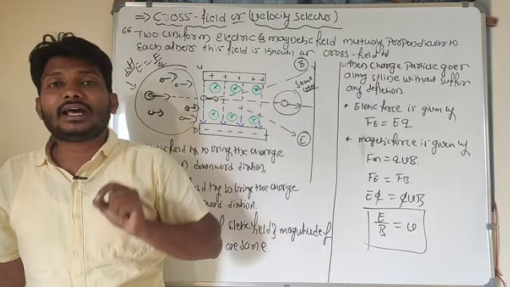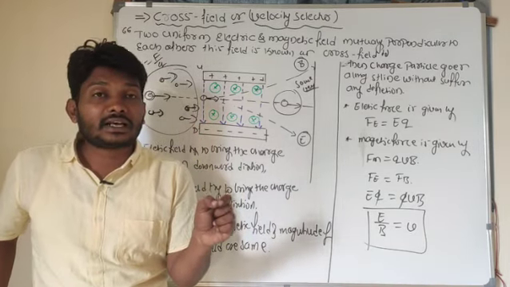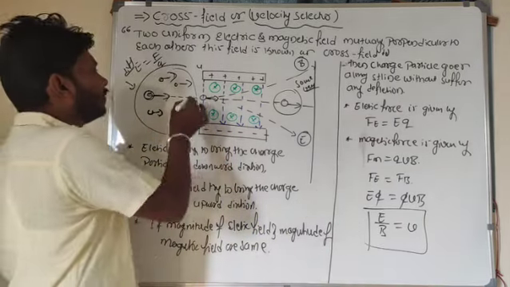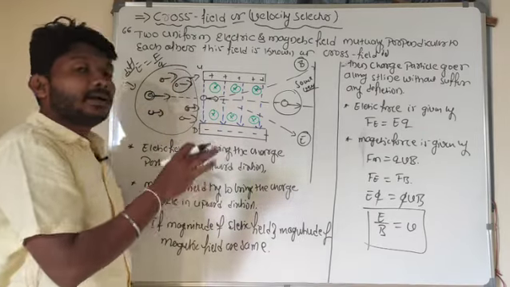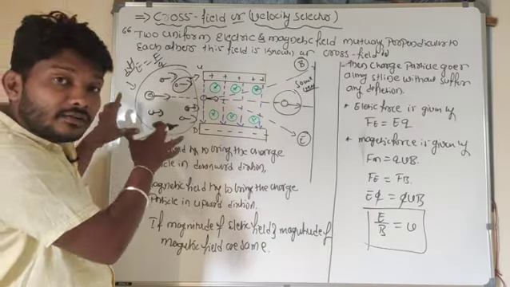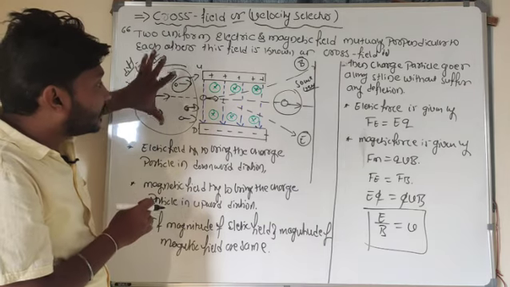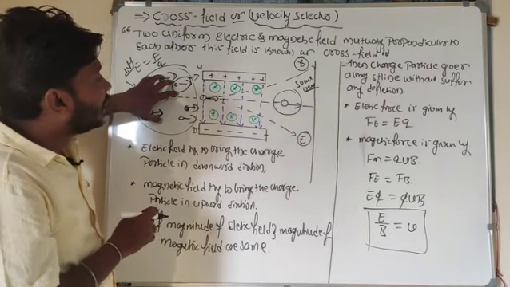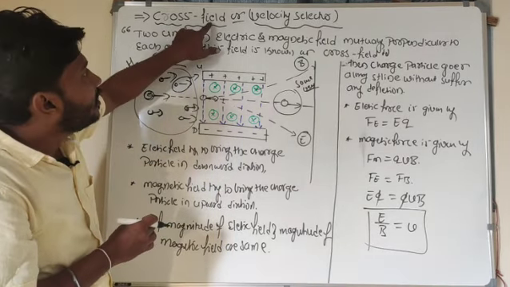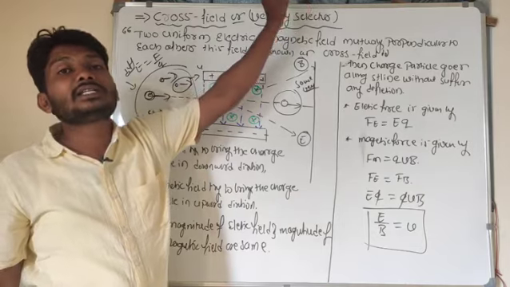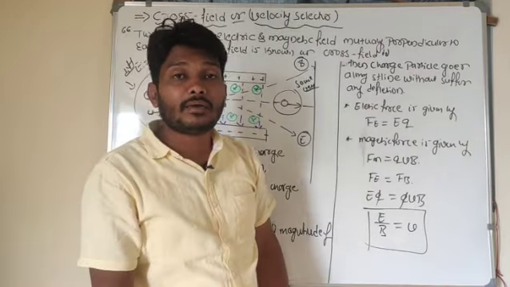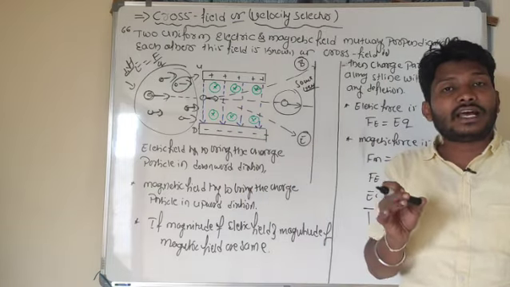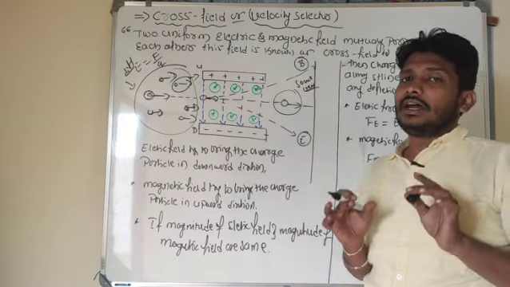Then what do you mean by velocity selector here? A velocity selector is used to select charged particles of a particular velocity. Initially these charged particles have different velocities. If I want to provide the same velocity, I have to pass the charged particles through a cross field, and I will name it the velocity selector. So velocity selector is used to select the charged particles of a particular velocity from particles at different velocities, right?